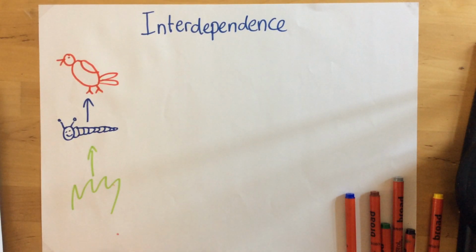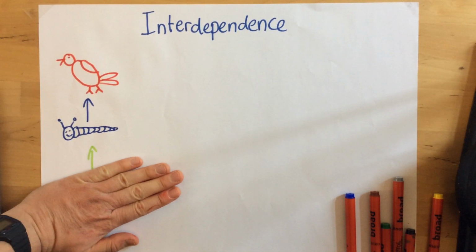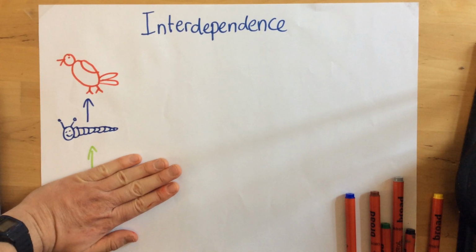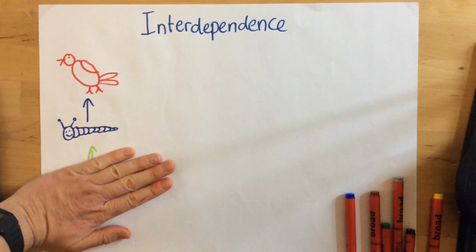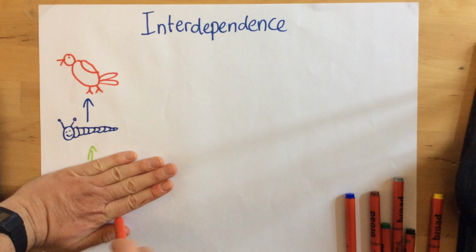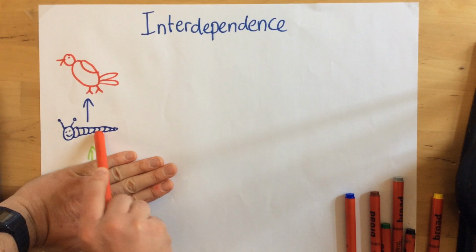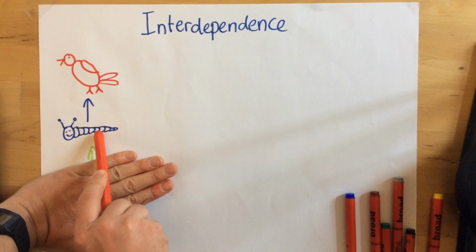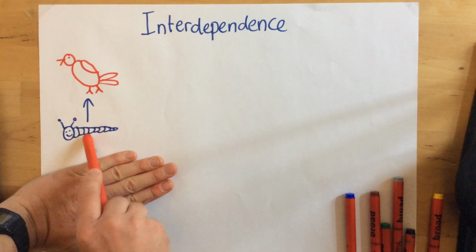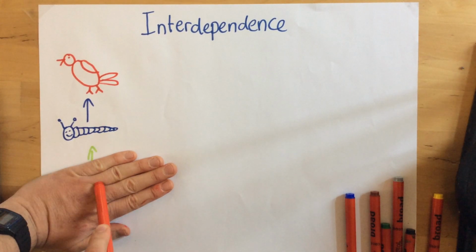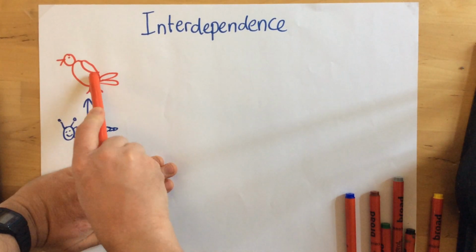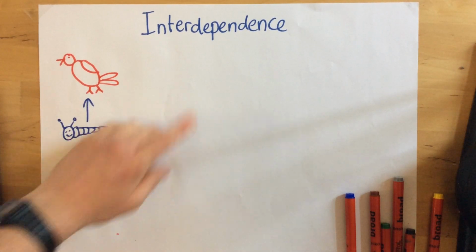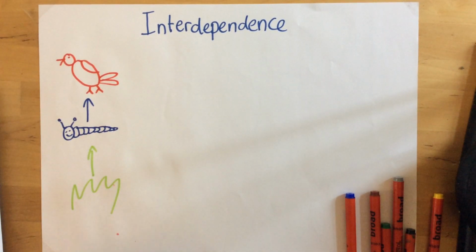Similarly, let's just imagine another example of interdependence. So let's imagine now instead, all of the grass died because there was a drought, so there wasn't enough water for the grass to grow. So if there's no grass, then that's going to hugely impact the caterpillar population and there'll be fewer caterpillars. Well, eventually there'd be no caterpillars at all if they haven't got anything to eat. If there's no caterpillars, then all of the birds will die out as well. So interdependence demonstrates how these different organisms depend upon one another. Their numbers influence each other.